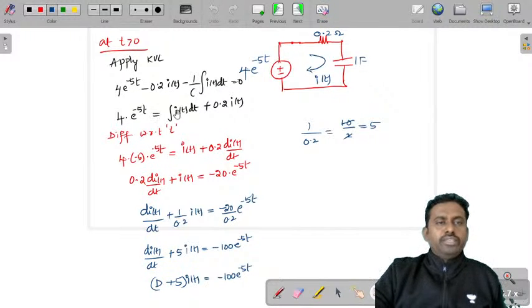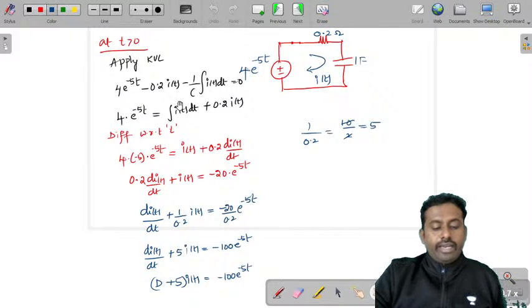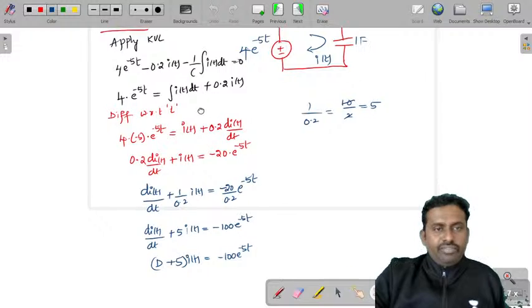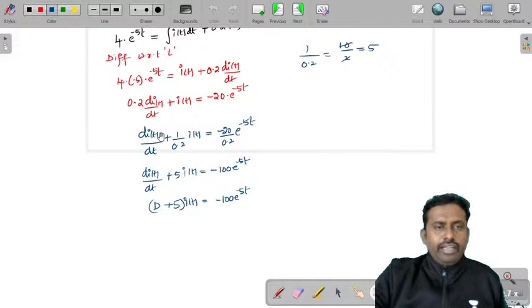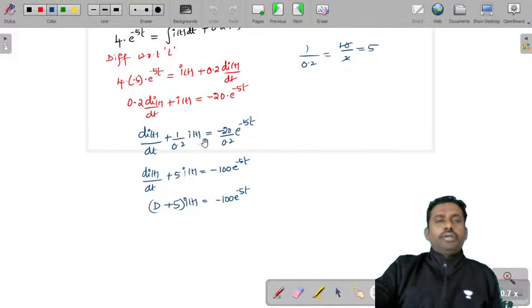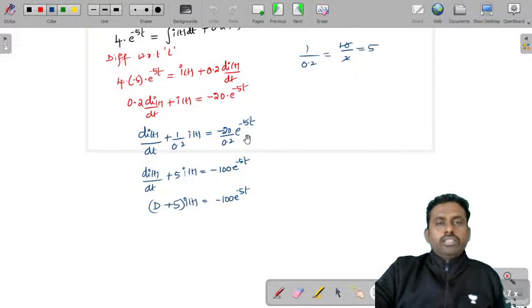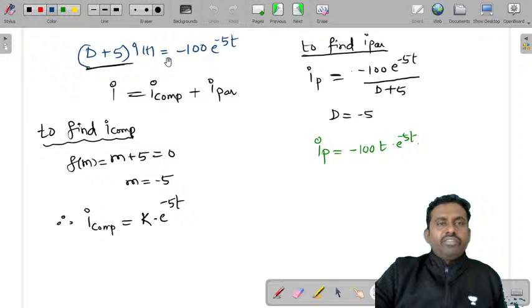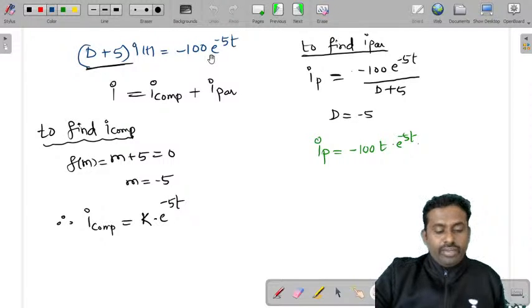Because this is an integral equation, you make this a differential equation by differentiating it. When you differentiate, you'll get di of t by dt plus 1 by 0.2 into I of t is equal to minus 20 by 0.2 e power minus 5t. So that's how you'll get a differential equation like D plus 5 into I of t is equal to minus 100 into e power minus 5t.